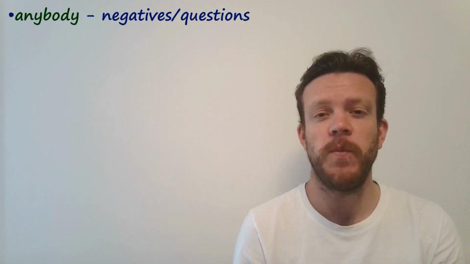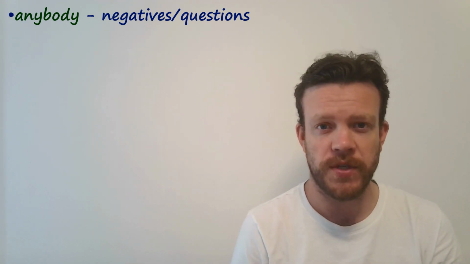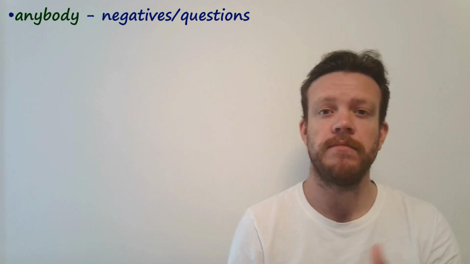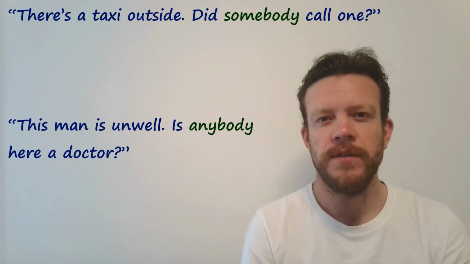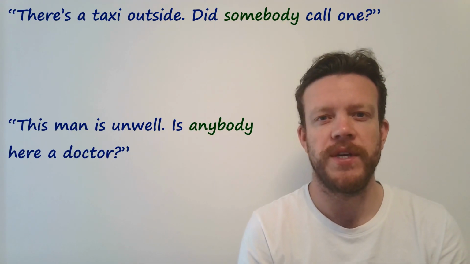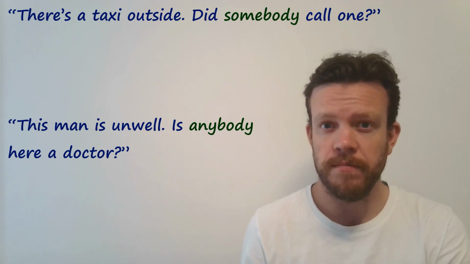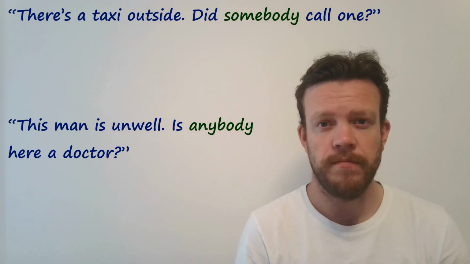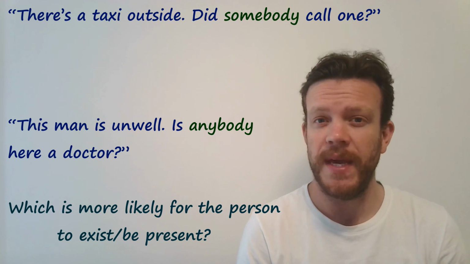correctly. Like we said, anybody we use with negative sentences, but we also use it with questions. But usually we can ask anybody, somebody, but there is a slight difference in the question. So just look at these two sentences and situations above. There's a taxi outside. Did somebody call one? This man is unwell. Is anybody here a doctor? And think, which is it more likely for the person to exist?